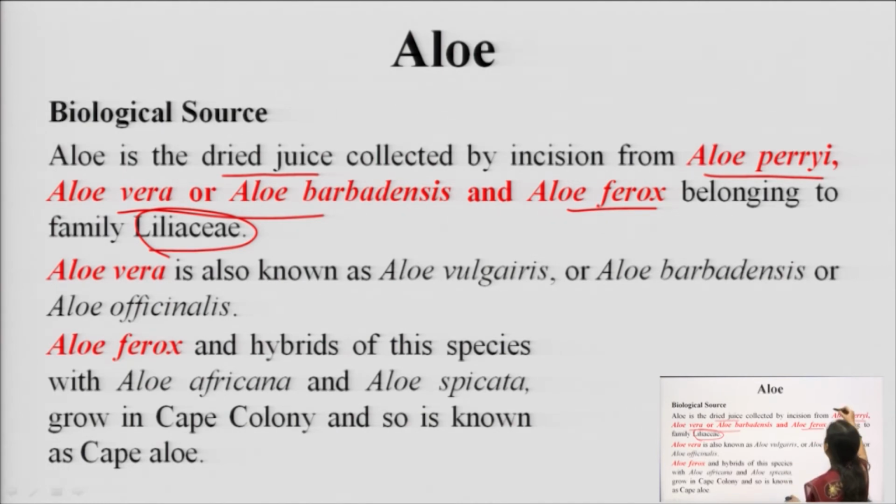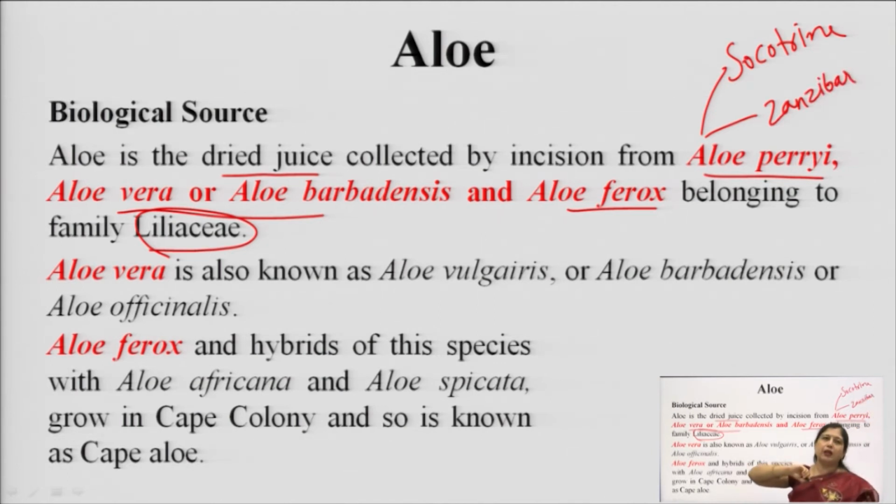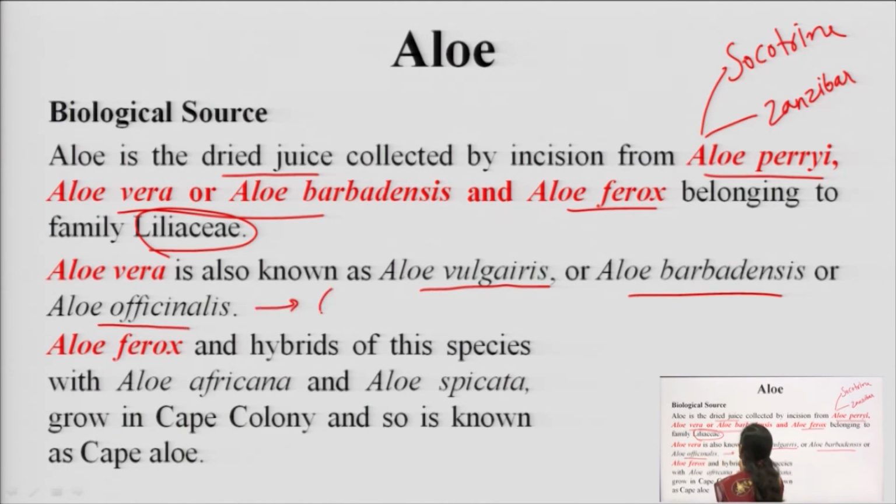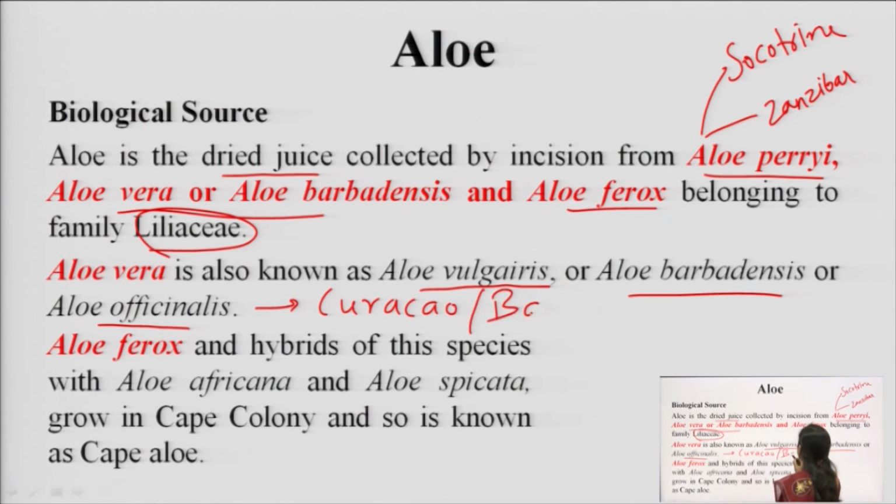Like Aloe perryi, it is found in two places. One is Socotra, so it is known as Socotrine aloe, and Zanzibar, so it is known as Zanzibar aloe. So, two varieties of Aloe perryi are available in the market. And Aloe vera, which is also known as Aloe vulgaris, Aloe barbadensis or Aloe officinalis, is known as Curacao aloe or Barbados aloe. Okay.